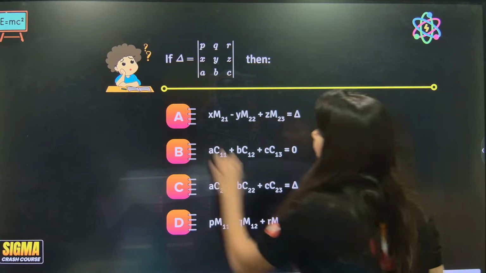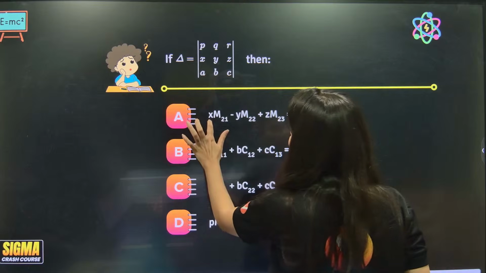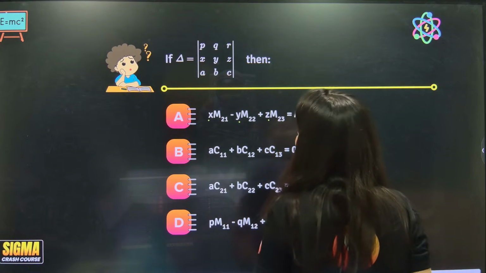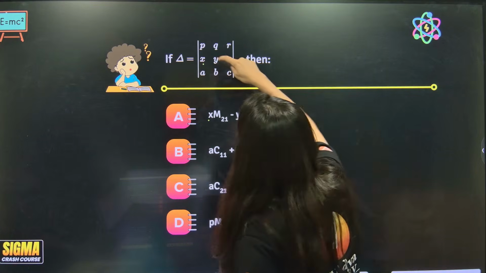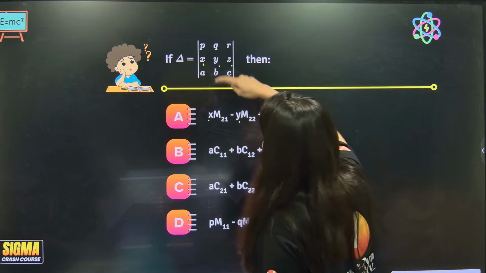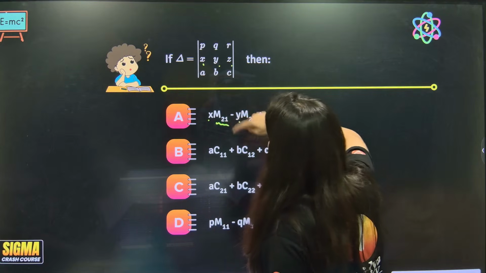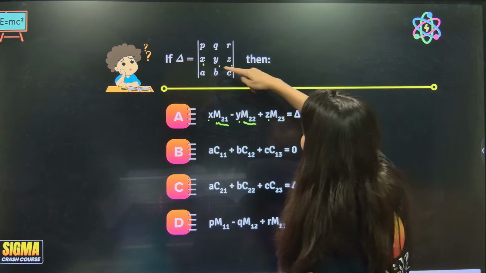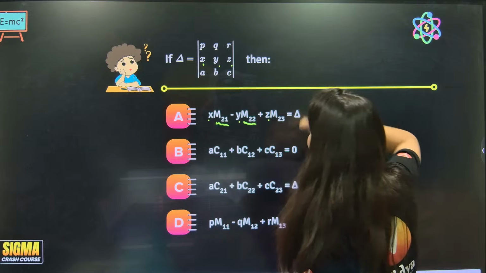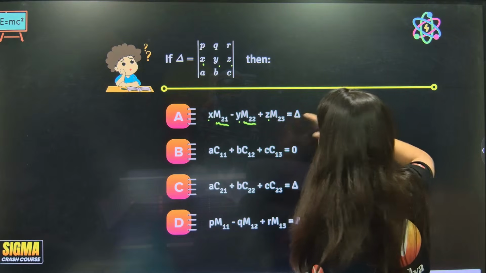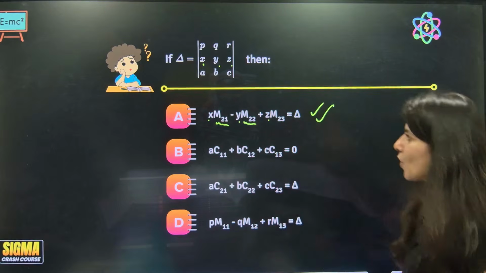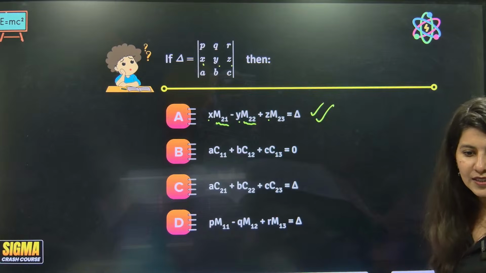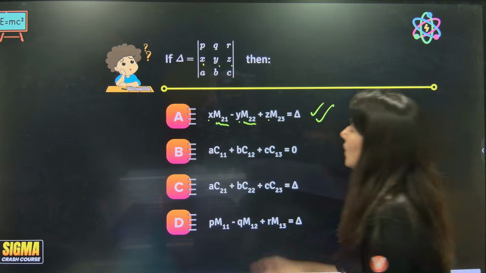Now I can clearly see that option A is having x, minus y, and z. Okay, x, minus y, and z. X they are multiplying with M21, y with M22, and z with M23, and you're going to get delta, which is true. Yes, option A is true. Correct?